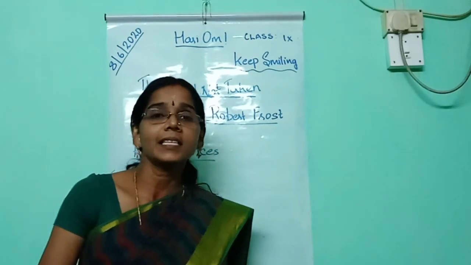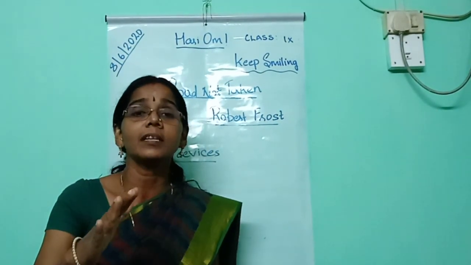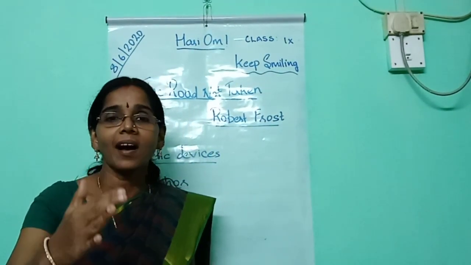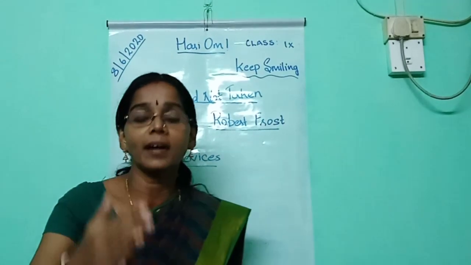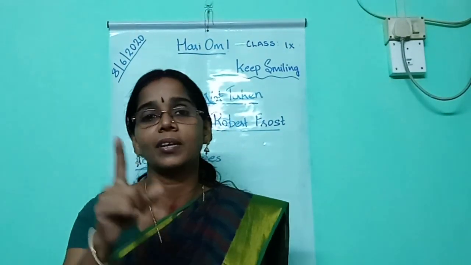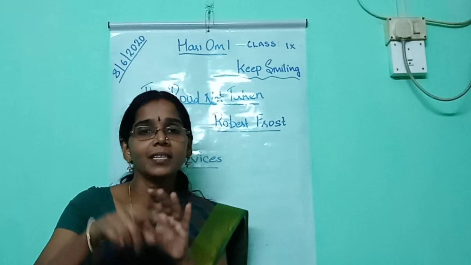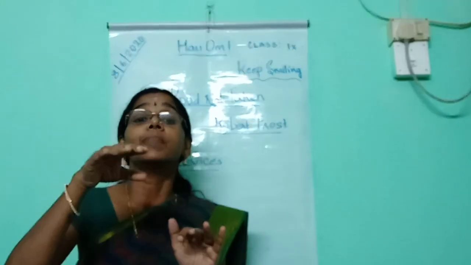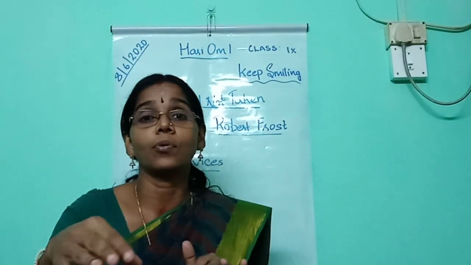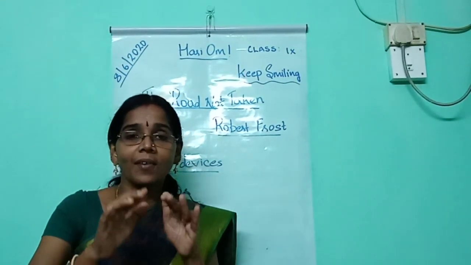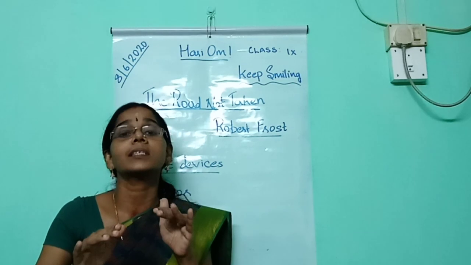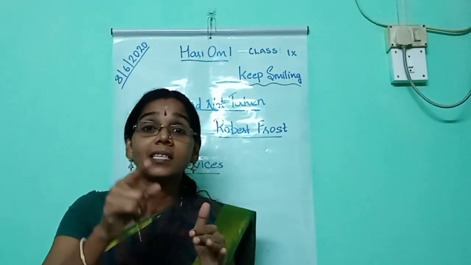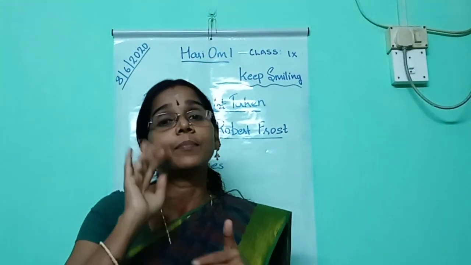The first one is metaphor, the second one is anaphora. Then the third one is alliteration. What do you mean by alliteration? Alliteration is a poetic device in which a series of words or adjacent words begin with the same consonant sound.